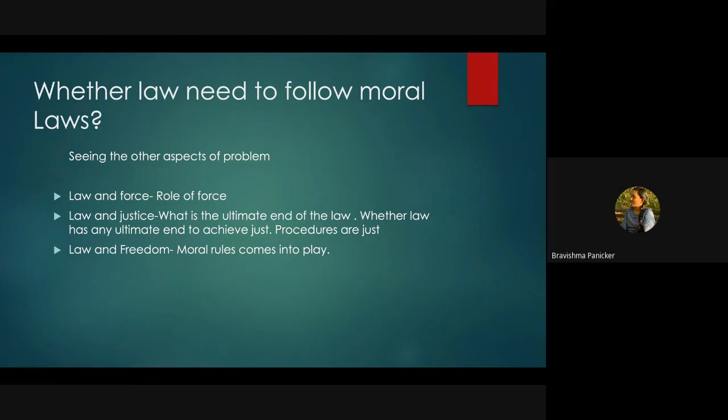Moving on to the next thing, law and justice. Here we are looking into what is actually the ultimate end of law, and how we can see the end as justice. How can we attain or achieve justice through procedure? We have a certain set of procedures, and in order to get justice, we need to follow them, right?